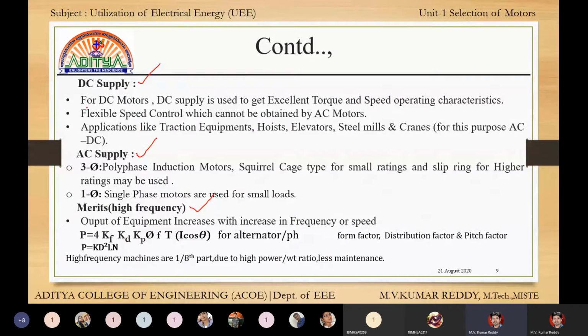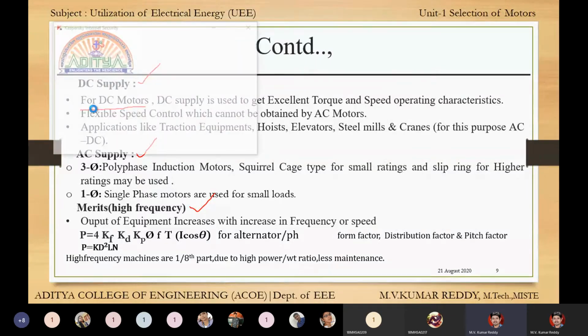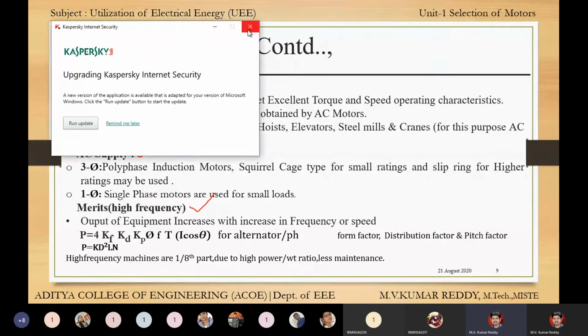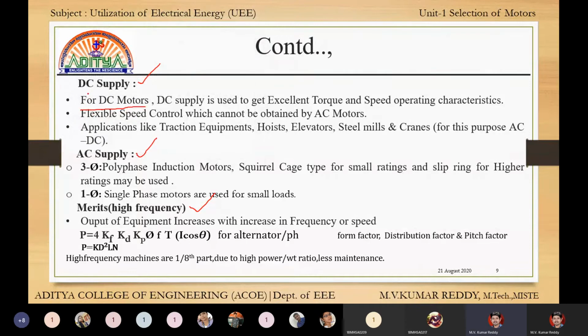Next, DC motors. For DC motors, we give DC supply. DC supply is used to get excellent torque characteristics. One of the advantages of DC motors is that the starting torque is very high and the speed torque characteristics are very good.